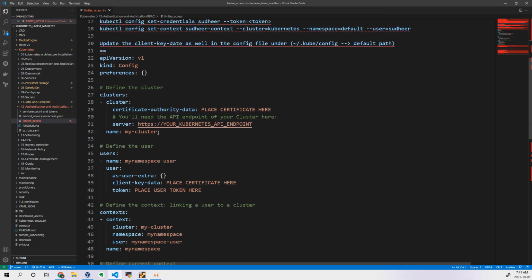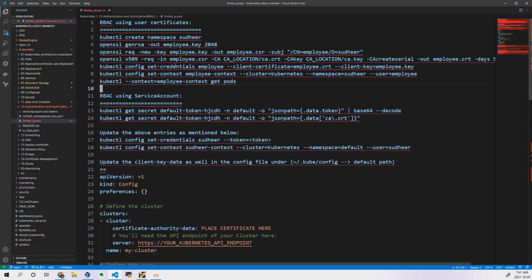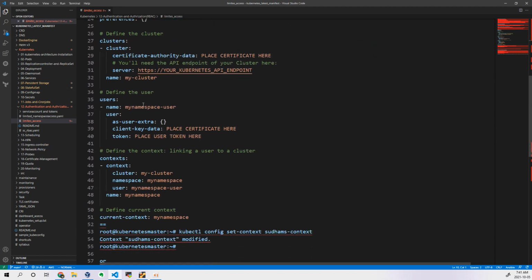Before knowing about token based authentication, first of all, I need to fix the issue. We need to allow this particular user to create pods, edit pods and so on, but he cannot delete the pods in the Sudhi namespace. The rest of the namespaces he should not access at all. So if I want to apply that, first of all we need to know about RBAC policy. Let me explain about the RBAC policy.